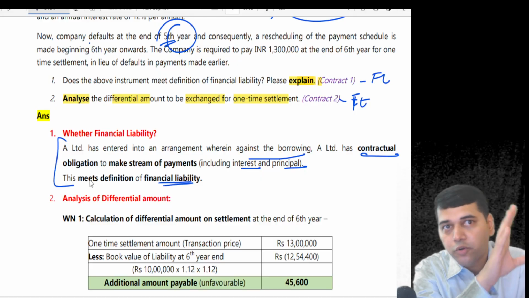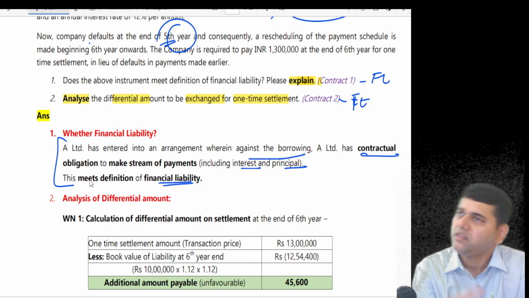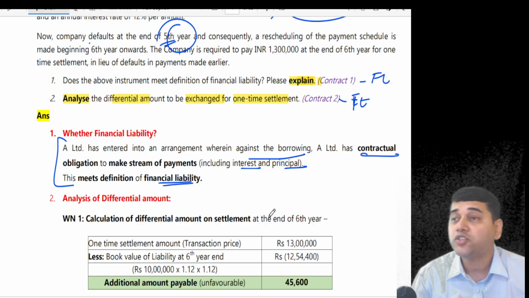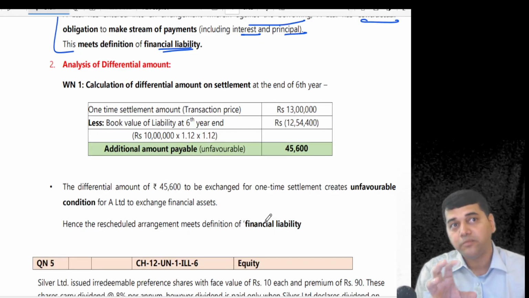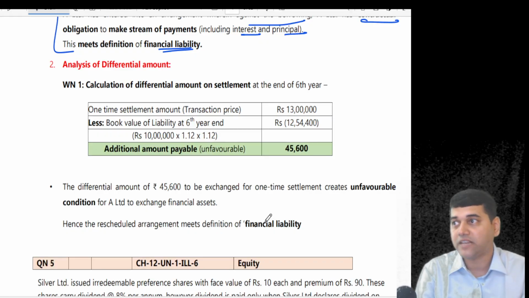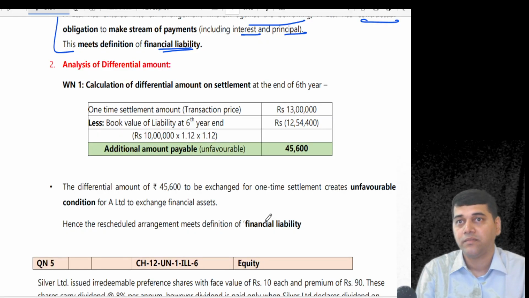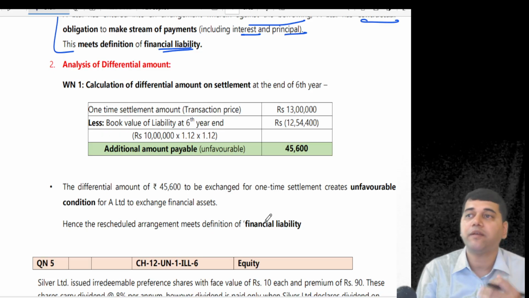Will somebody be able to understand what you are trying to communicate? Enough. Now, second, they asked you to analyze the differential amount. Analysis. What is analysis? Breaking into pieces. That's called analysis. So analysis means first you have to prepare one working note.